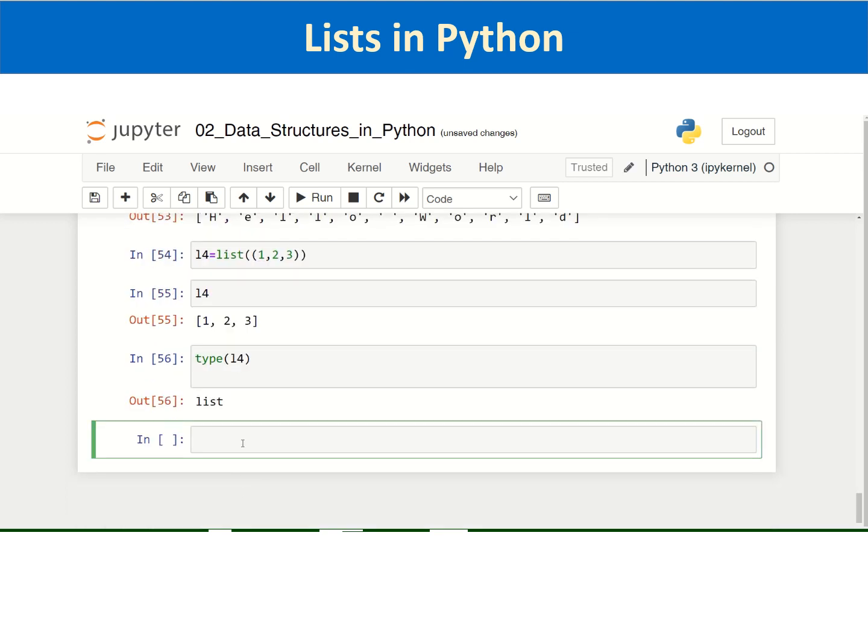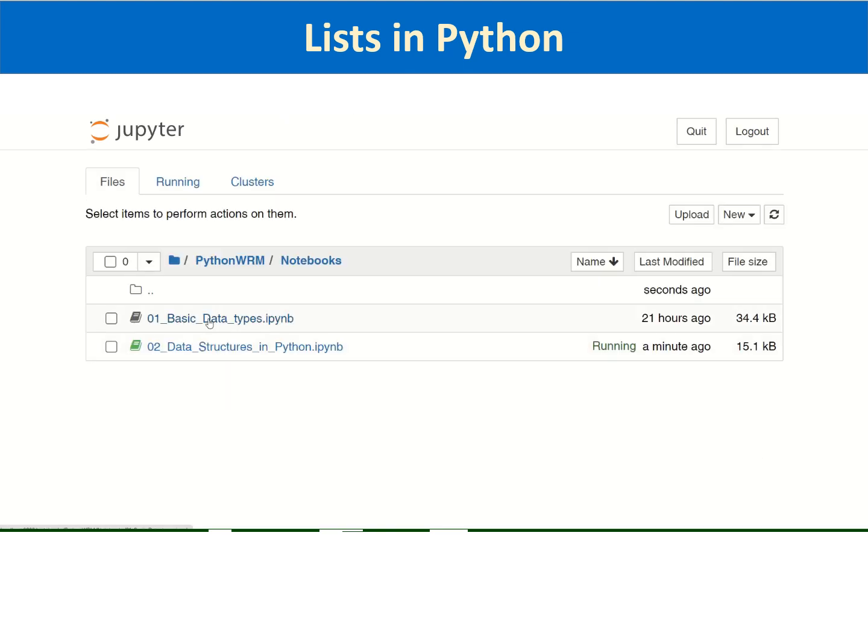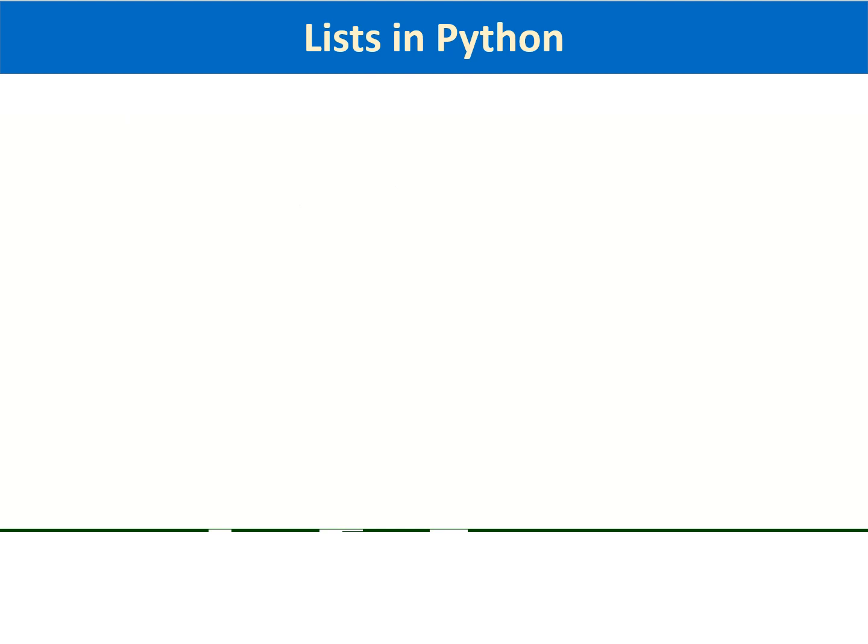And then suppose there is one more function called split function, which creates a list of strings separated by any delimiter, whether it is comma, space, colon, or any other delimiter. Suppose, say, take any paragraph from yesterday's notebook.